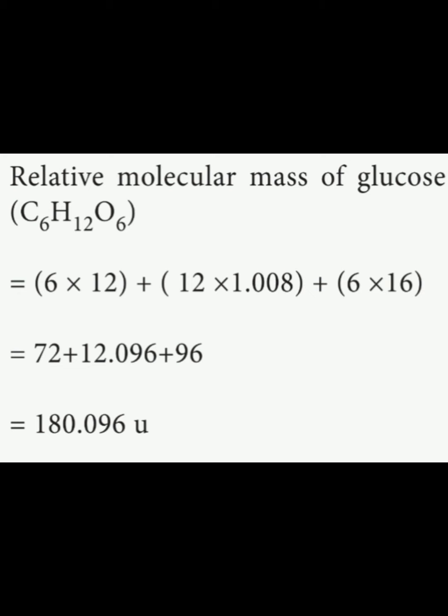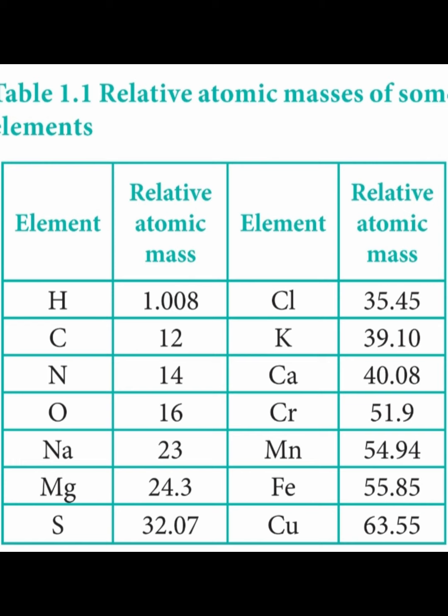So here is a tabular column for the relative atomic mass of some elements, that is, the element and its relative atomic mass. For hydrogen 1, carbon 12, nitrogen 14, oxygen 16, sodium 23, magnesium 24, sulfur 32, chlorine 35, potassium 39, Ca means calcium 40, Cr means chromium 51, Mn means manganese 54 or 55, rounded off to 55.